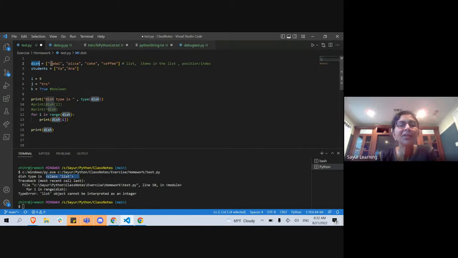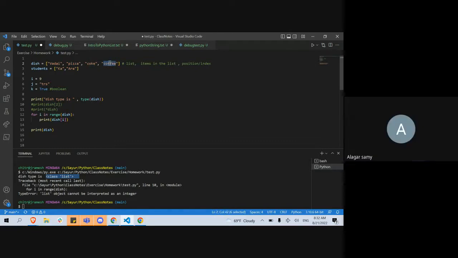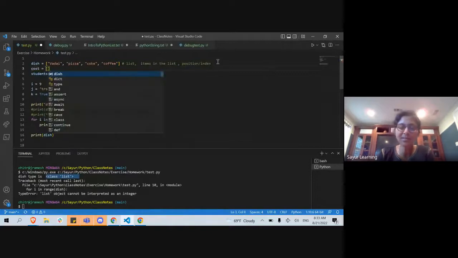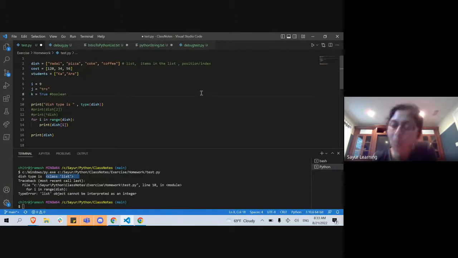Dish is a collection of, or in this case, each one of these items, it's a collection of what data types here? What is this data type? Each one of these items? Raghavendra: String. String. So dish can have strings, and we'll be doing something like this. We're going to have 120, 34, 56. So Raghavendra, what is the data type of cost? And cost or the individual items in it.